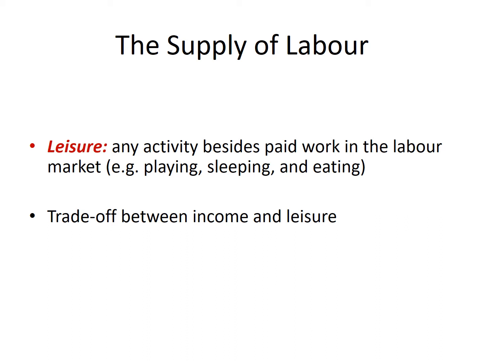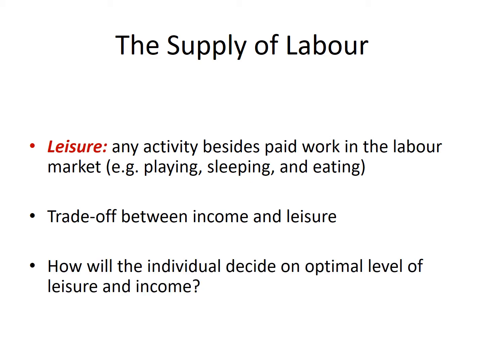Individuals face a trade-off between income and leisure. They need income, so they want to work a given number of hours, but they also want time off to do other things in life. So the question that we're going to ask in this section is, how will the individual decide on the optimal level of leisure and income? More specifically, how many hours of work will the individual decide to supply each day?